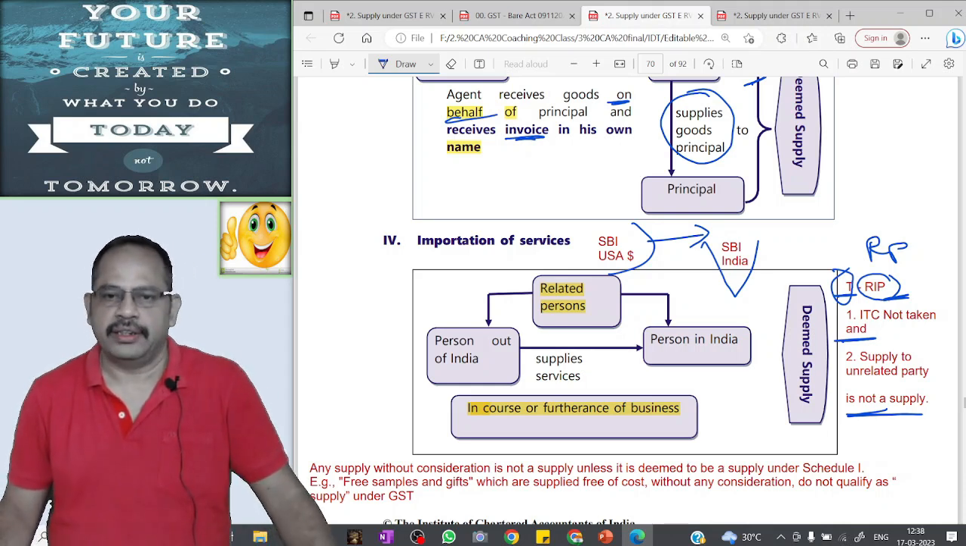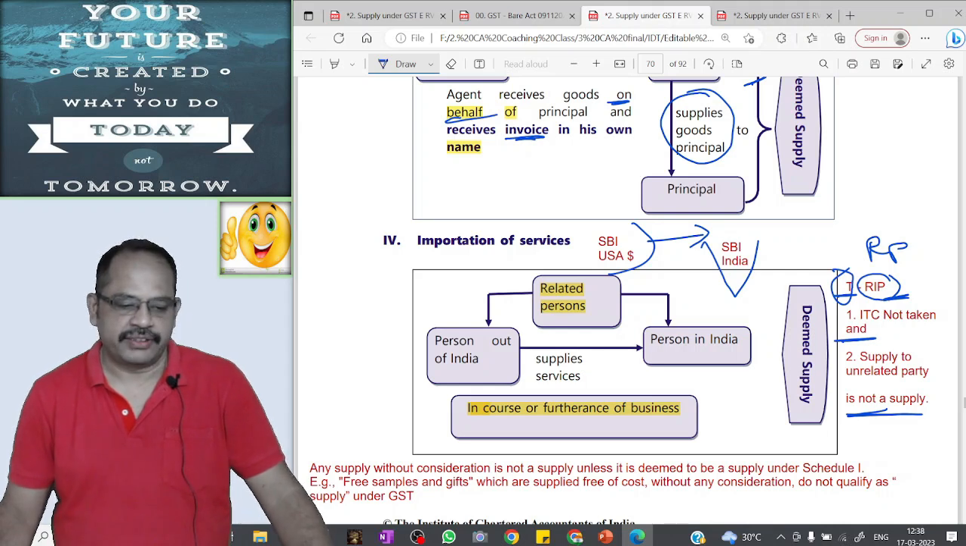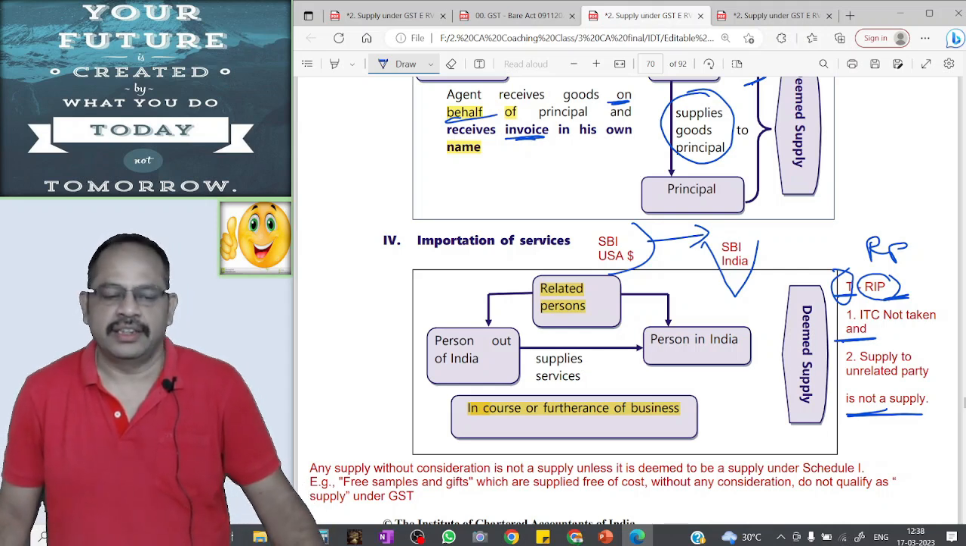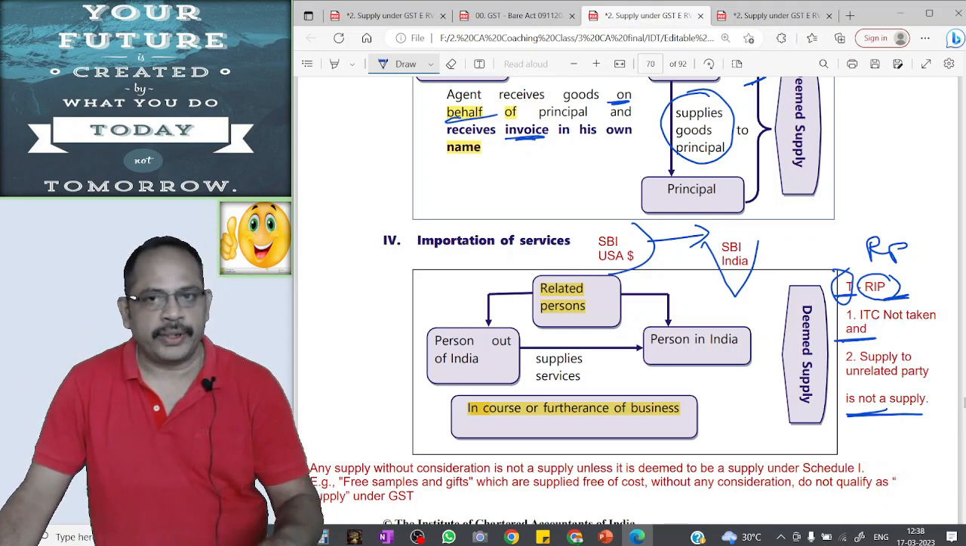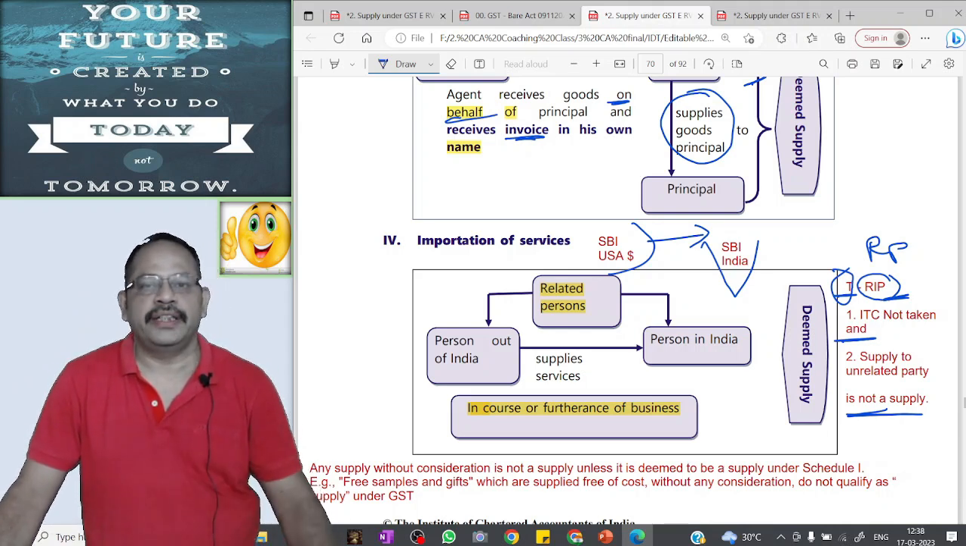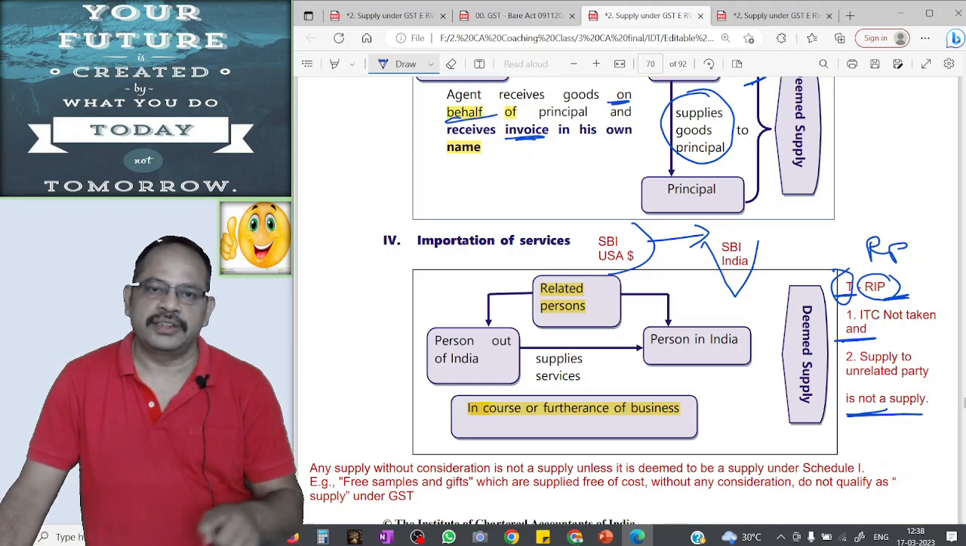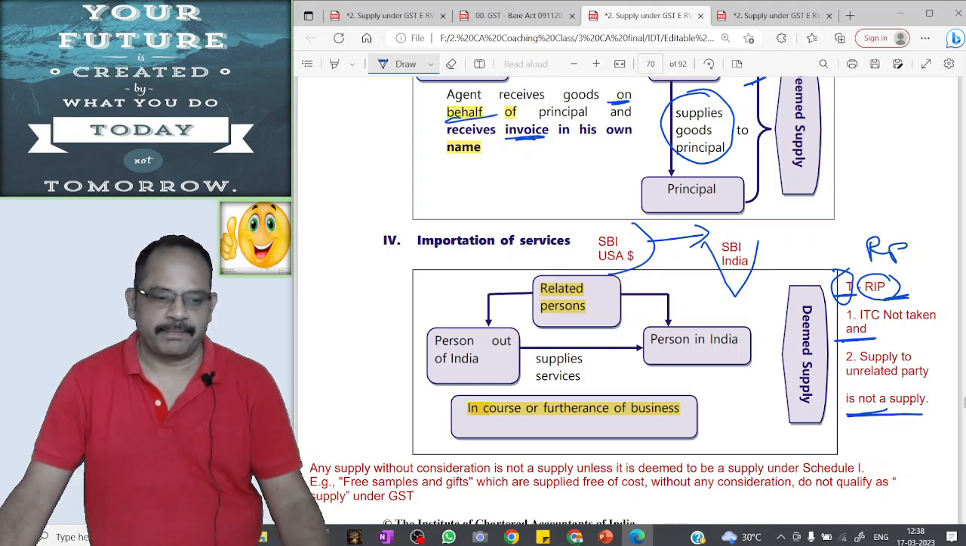There is one point that free samples and gifts given free of cost without consideration do not qualify as supply, provided the ITC should not be taken on these free samples and gifts at the time of purchase.